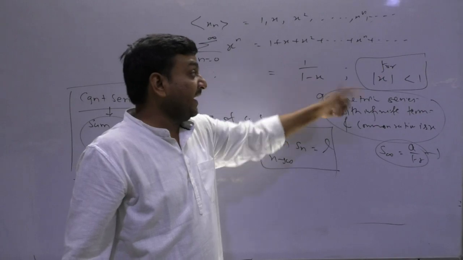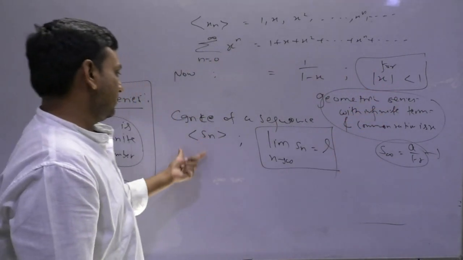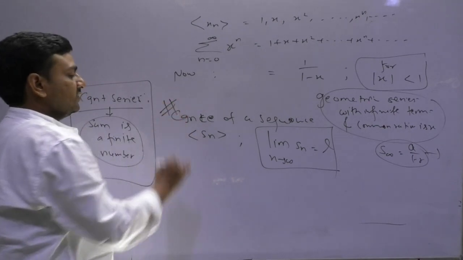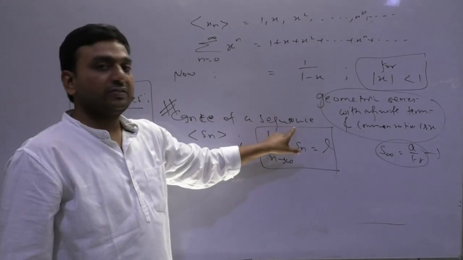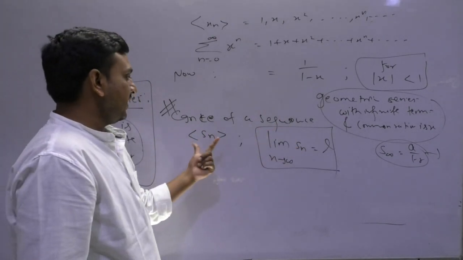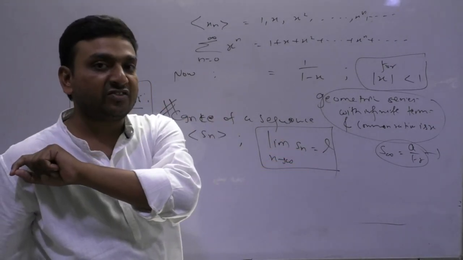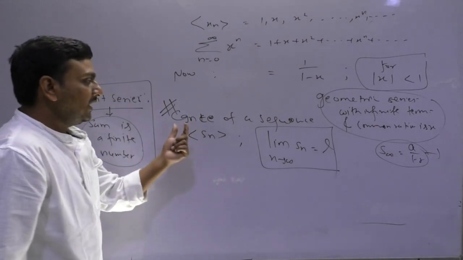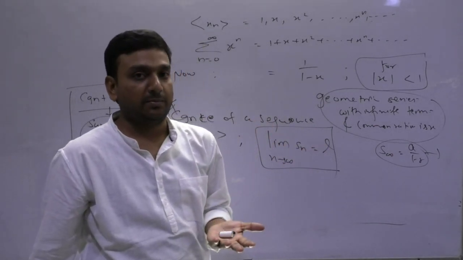Getting it? So why does it converge? Why is this condition like this? That comes from the concept of convergence. So a series is nothing but a sequence only. For the sequence Sn, if I want to check whether the sequence Sn converges or not, what I told you in the previous lecture is that the limit of Sn is equal to L, some finite number.